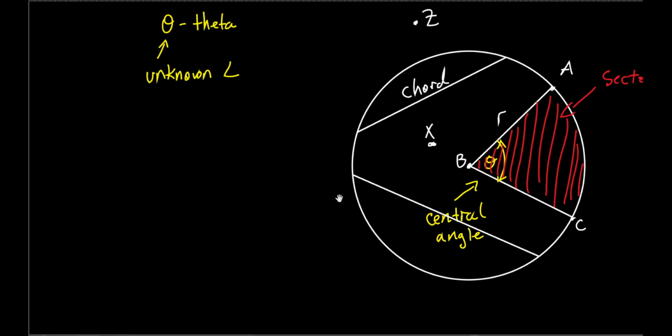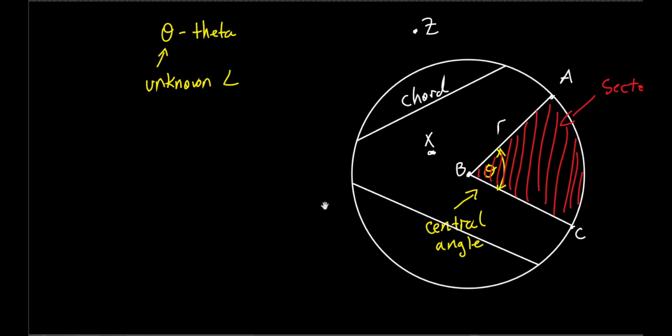Did you have a question? Okay, here. This probably won't help, but this is the definition, but I'll try to explain it. It says the sector is the region, the area, bounded, meaning you've got a boundary. What's your boundary? The two radii and the intercepted arc.